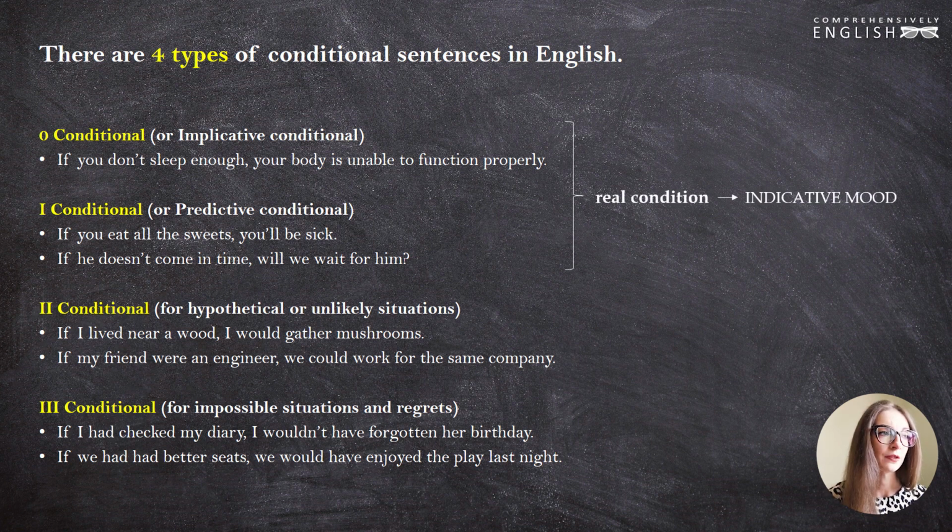These two types of conditional sentences are real conditionals because they contain real conditions, and thus they belong to the indicative mood. The other two, the second conditional and the third conditional, speak about hypothetical, unlikely, or absolutely unreal situations.